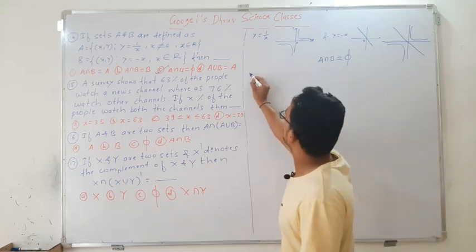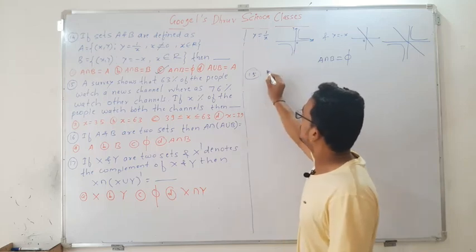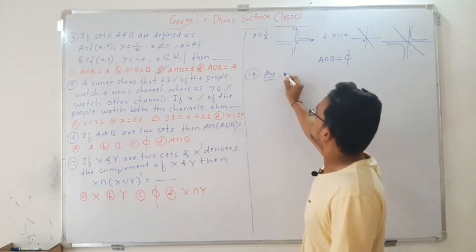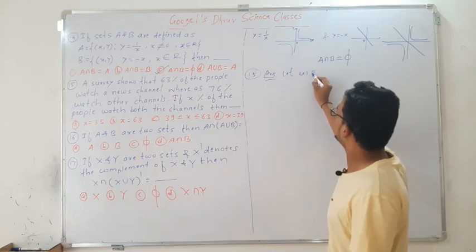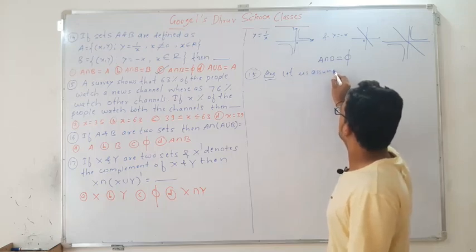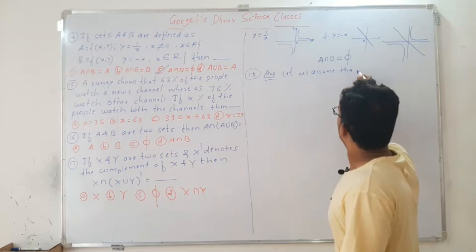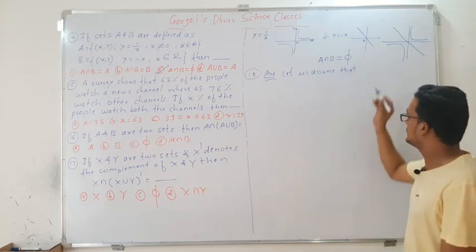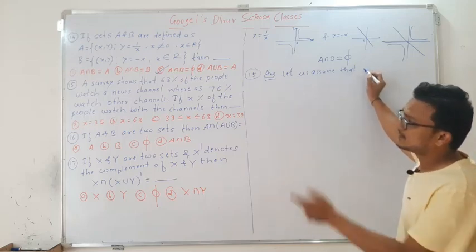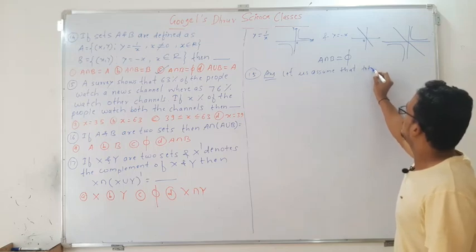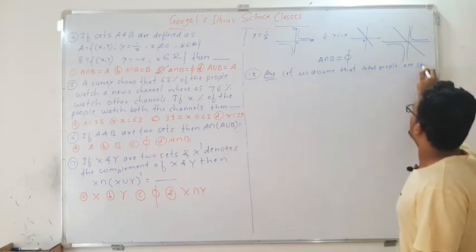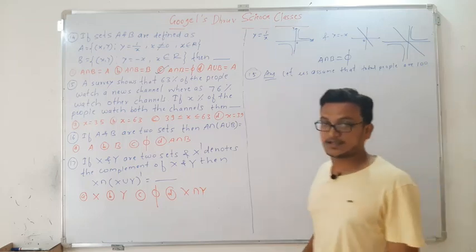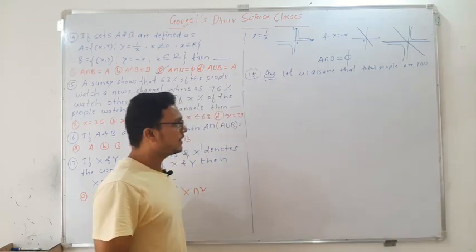So for the solution of question 15, let us assume that the total people are 100.